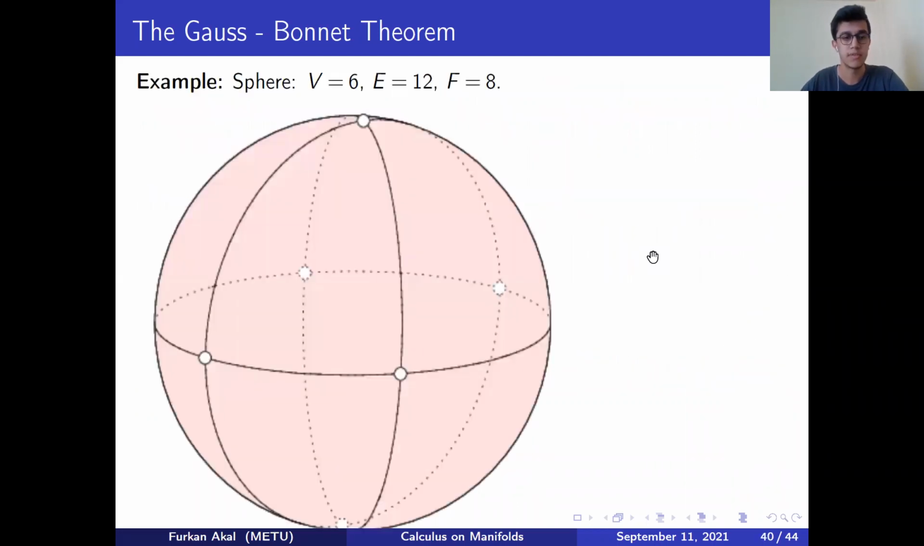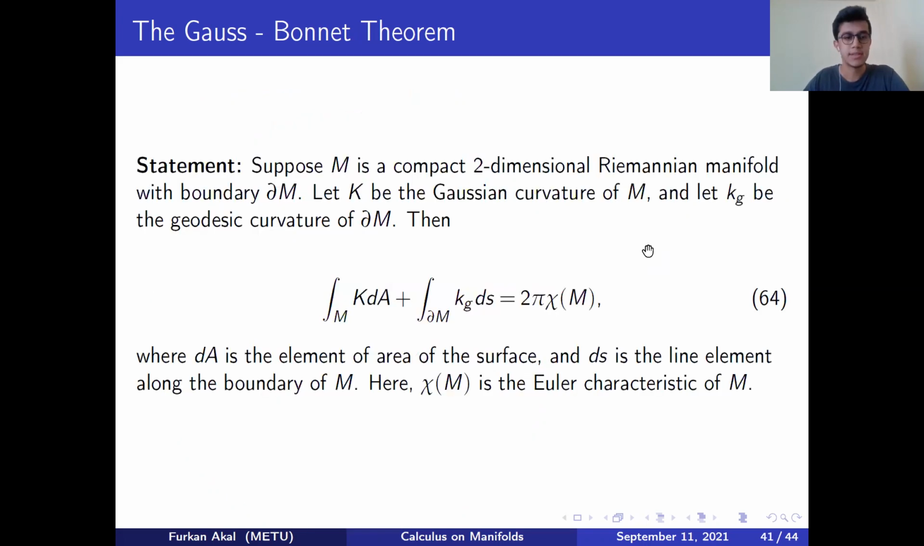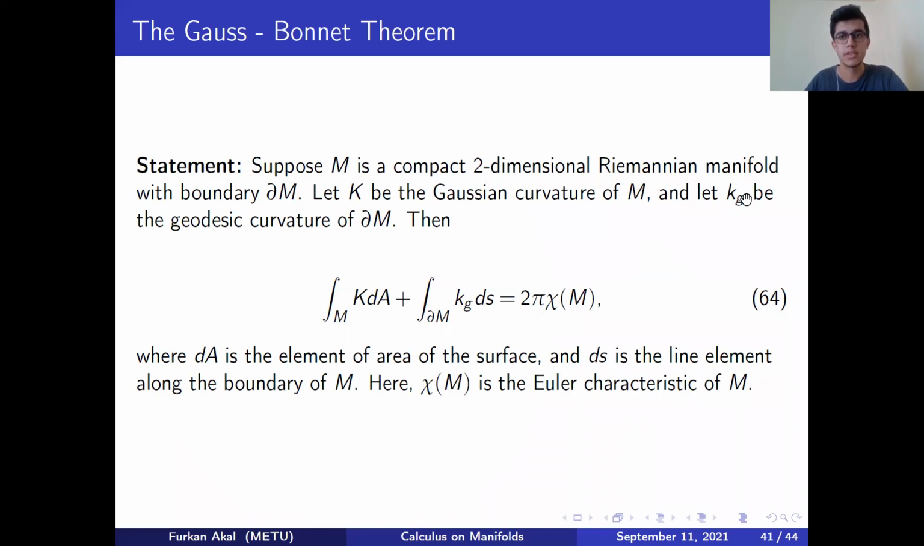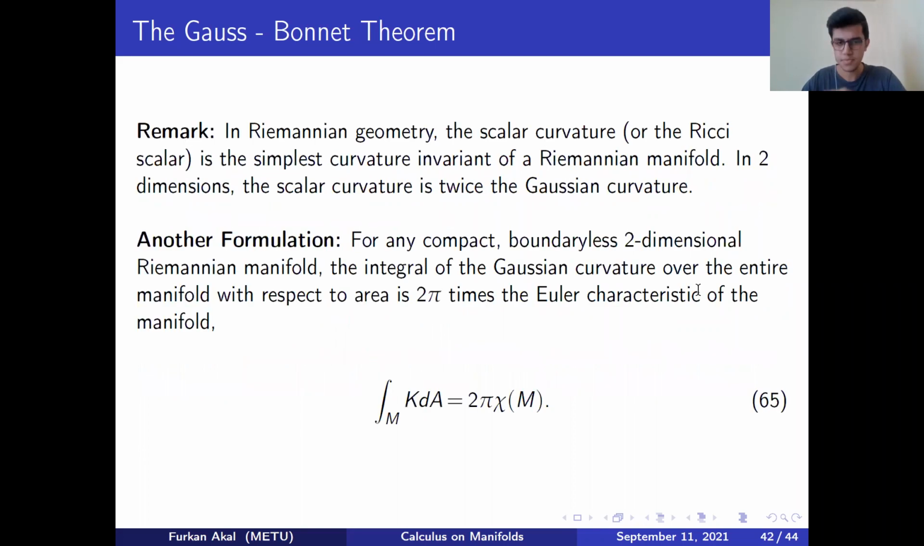As an example, we can look at the sphere. This triangulation gives us 6 vertices, 12 edges, and 8 faces. So we can easily see that the Euler characteristic is equal to 2 for this example. And this is the statement of the theorem. Here we're working on a two-dimensional compact Riemannian manifold with boundary del M. Here K is the Gaussian curvature, and let Kg be the geodesic curvature. But since we're trying to emphasize something much more intuitively, let's introduce another formulation for boundaryless two-dimensional compact Riemannian manifolds.